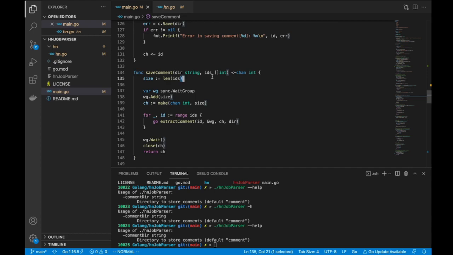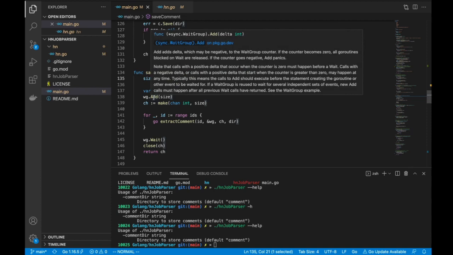What are the WG APIs we are calling? We are setting our WG at 137. Yes, we are calling, at 138, add, and we pass size. What is the size here? Size is just an integer that you're going to give it, and when you're starting it, you're giving it a positive number. So is it the number of parallel Go routines it will execute? Yes. The expectation is that when you initialize, you will usually have an idea of the number of parallel Go routines that you want to invoke, although in some cases you may not.